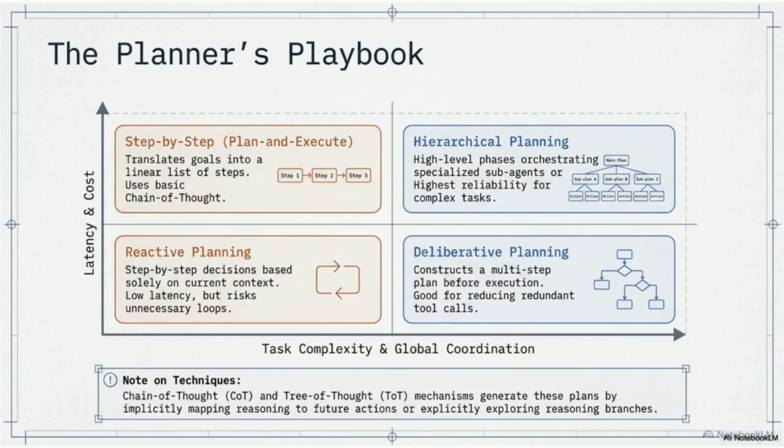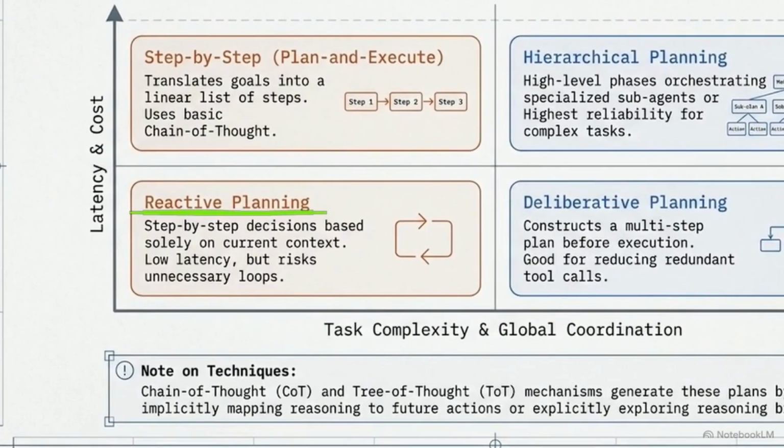System architects determine how an agent will plan using this 2x2 matrix, known as the planner's playbook. The decision rests on 2 axes: latency and cost on the vertical, and task complexity and global coordination on the horizontal. In the bottom left, reactive planning makes step-by-step decisions based solely on the current context, without outlining a long-term strategy.